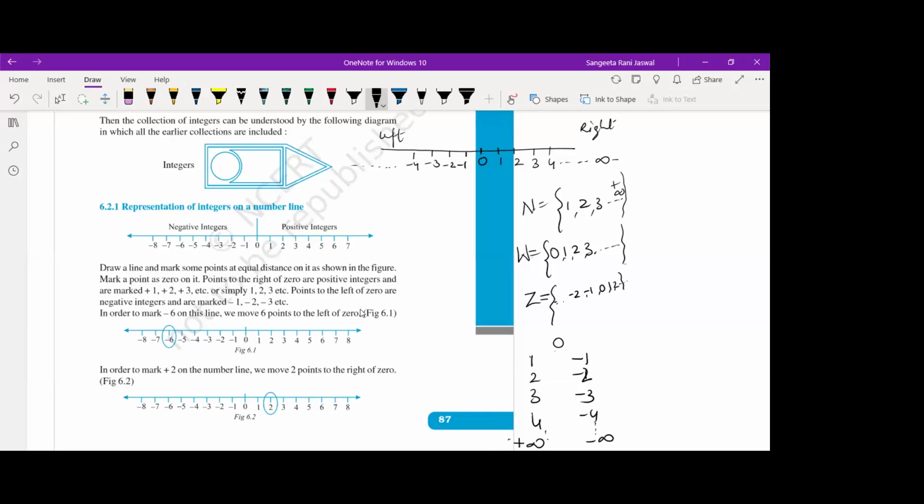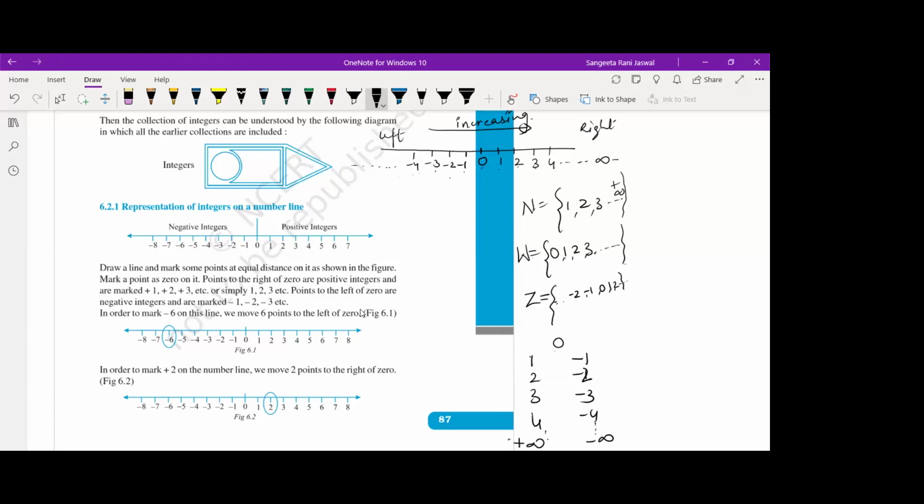And you see one thing. Numbers are always increasing towards the right side. Like 4 is greater than 3, 3 is greater than 2, 2 is greater than 1, 1 is greater than 0, 0 is greater than -1, -1 is greater than -2, -2 is greater than -3, and so on, right?